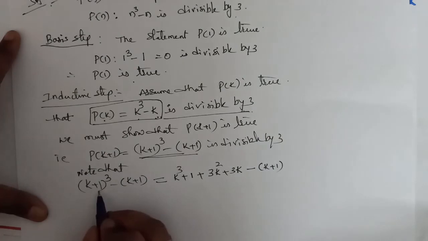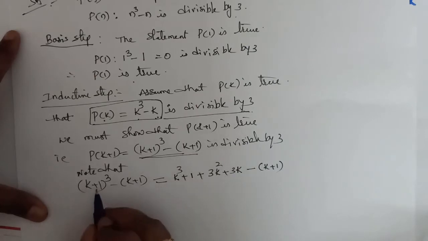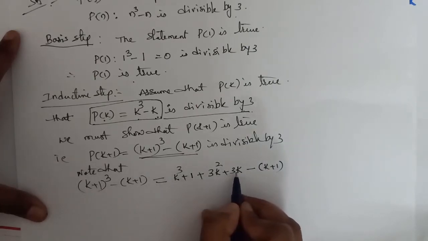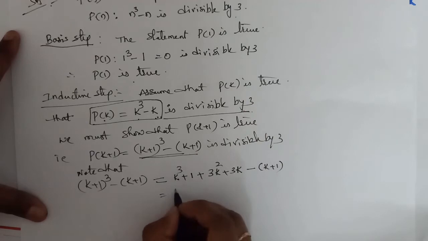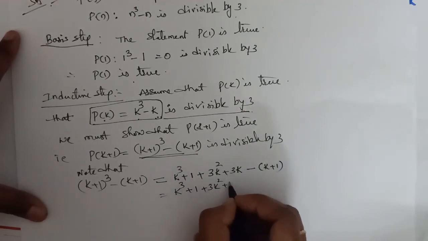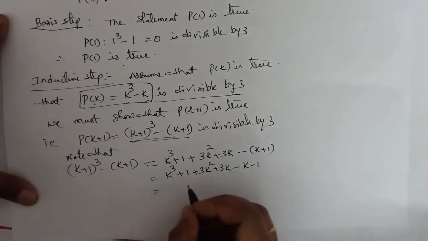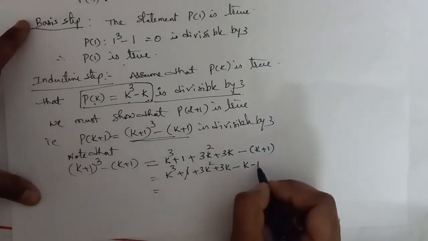I have expanded this by using a plus b whole cube. Which is equal to k cube plus 1 plus 3k square plus 3k minus k minus 1. So plus 1 minus 1 cancel.